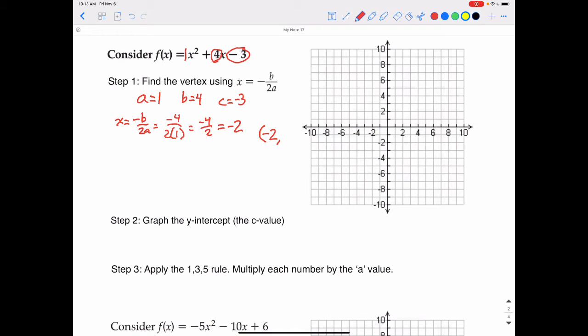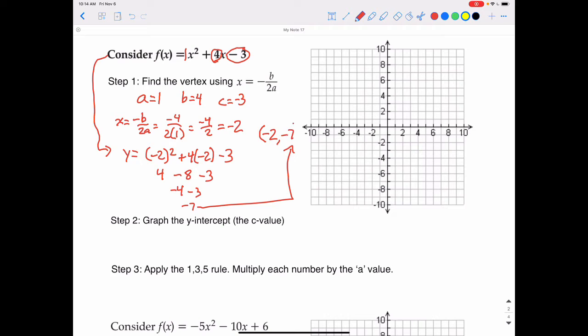So what we have to do is go back to the original problem, and since we know the x value of the vertex is negative 2, we are now going to replace the x with negative 2 in the original problem. So we would have negative 2 squared plus 4 times negative 2 minus 3, and solve that. That will give us the y value of the vertex, and we'll be able to graph that point. So negative 2 squared is 4. 4 plus negative 8 is negative 4, minus 3, which is negative 7. So the y value of the vertex is negative 7.